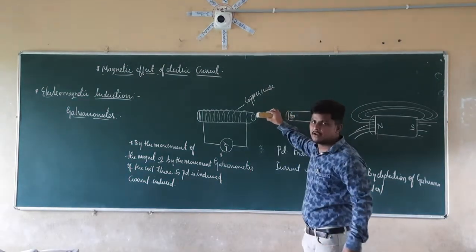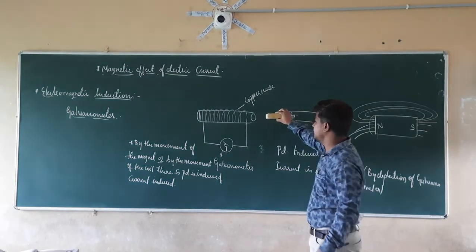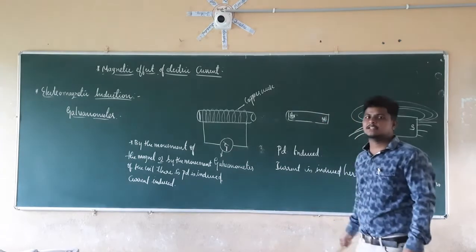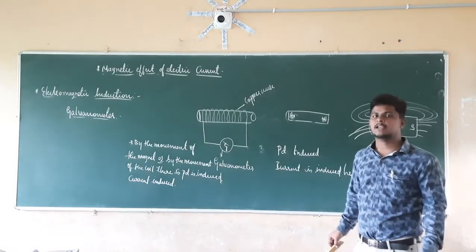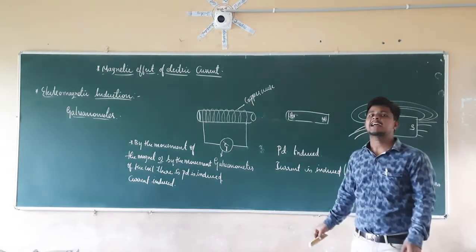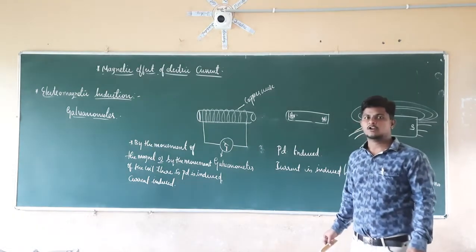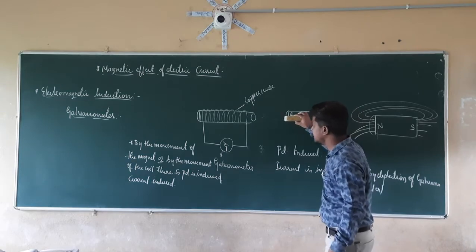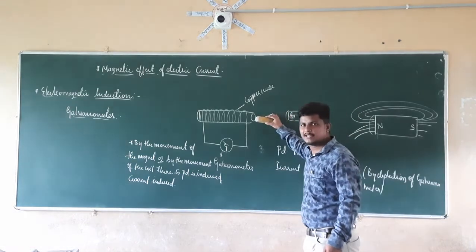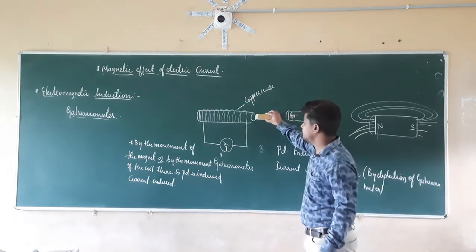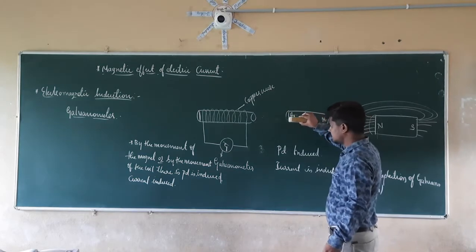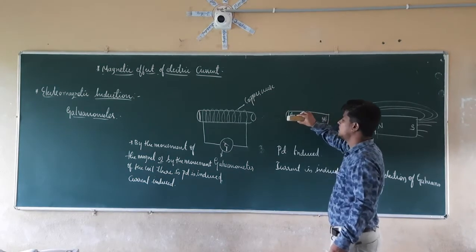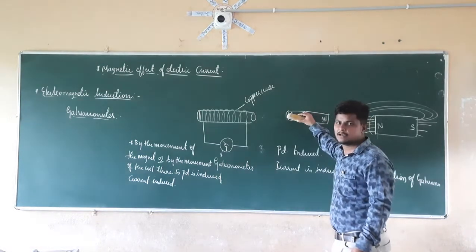In the same manner, when you take this magnet away from the coil, there is a decrease in the magnetic flux. That is nothing but the amount of magnetic field lines getting decreased. In the same manner, if you take it again towards the coil, again there is an increment in the magnetic field. If I take it away from the coil, again there is a decrement in the magnetic field lines.